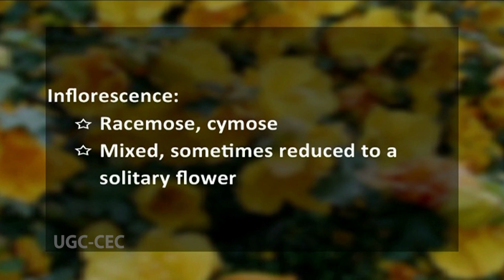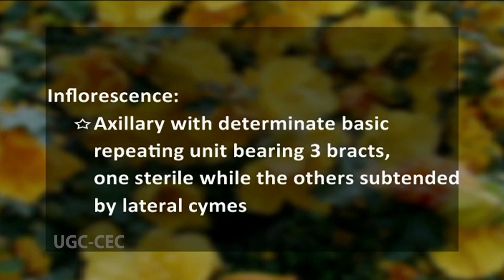Sometimes this inflorescence is characteristically reduced into a solitary flower that is axillary with a determinate basic repeating unit which bears 3 bracts. Out of these 3 bracts, one is always sterile while the other 2 are subtended by lateral cymes. Or sometimes the inflorescence is represented by a single solitary flower.